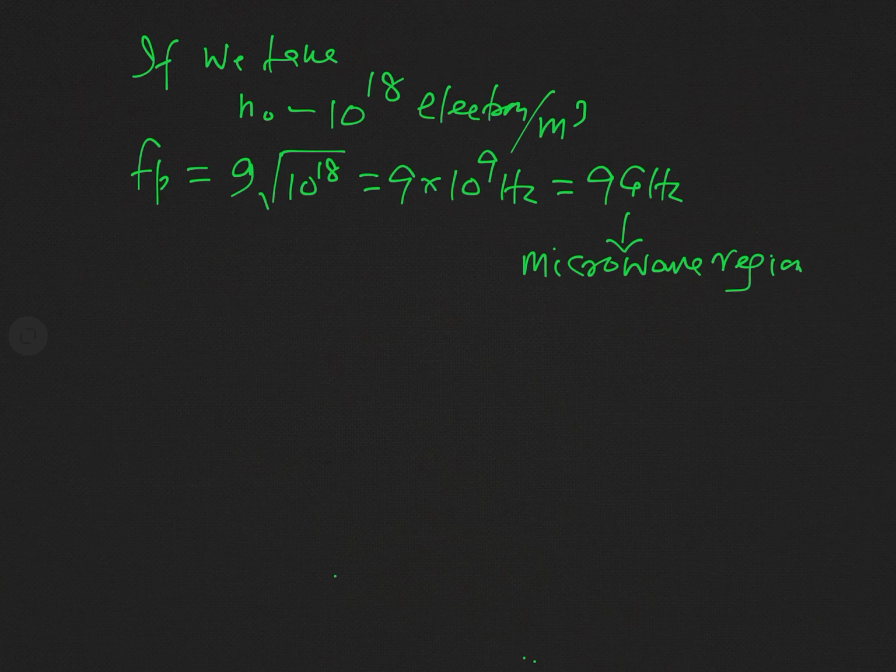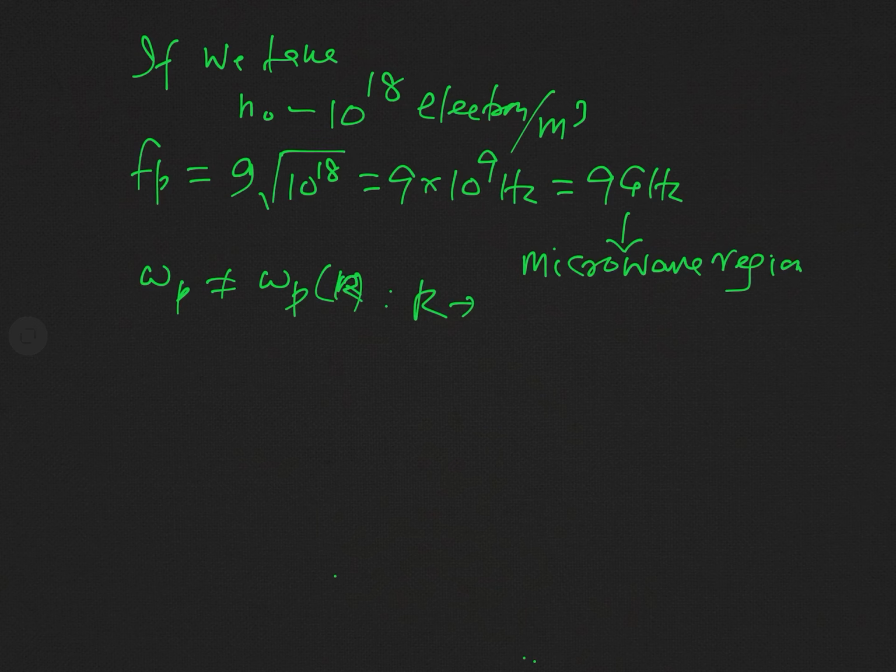One thing here is important, that for the plasma oscillation to occur at all, it must have a frequency depending only on n naught. As I have told you, this frequency omega p, or you can say Fp, depends only on n naught. And in particular, this frequency does not depend on the wave vector k. Omega p is not a function of wave vector kappa.